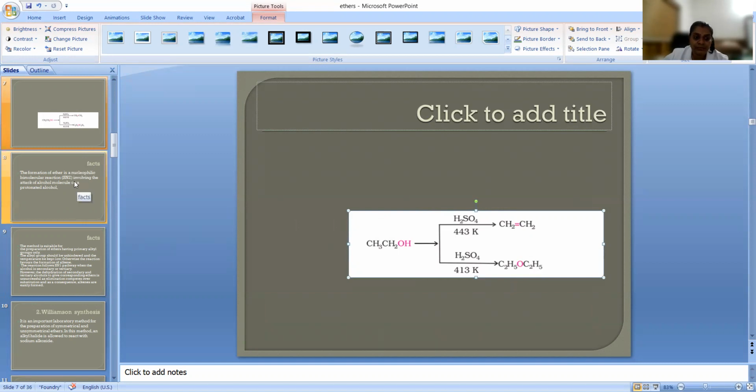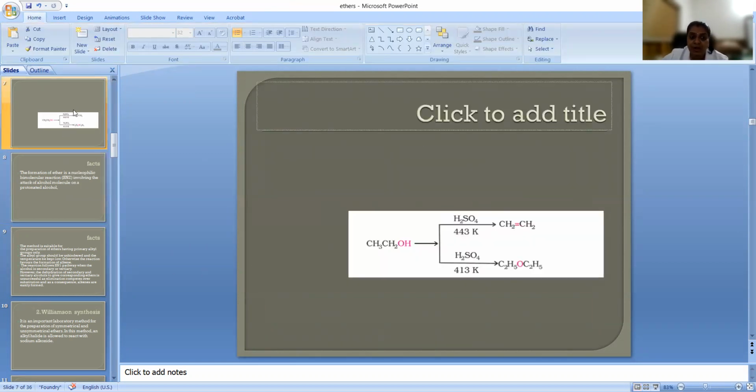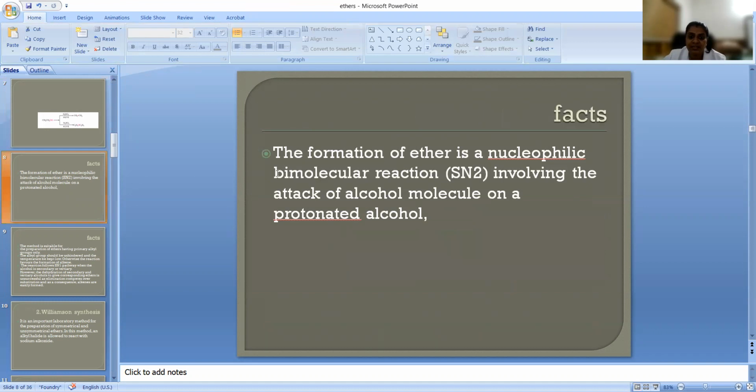Okay. Now, the mechanism of the reaction is important. First, this acid protonates, and this OH2 plus will form here. So the protonation of the alcohol is the first step.